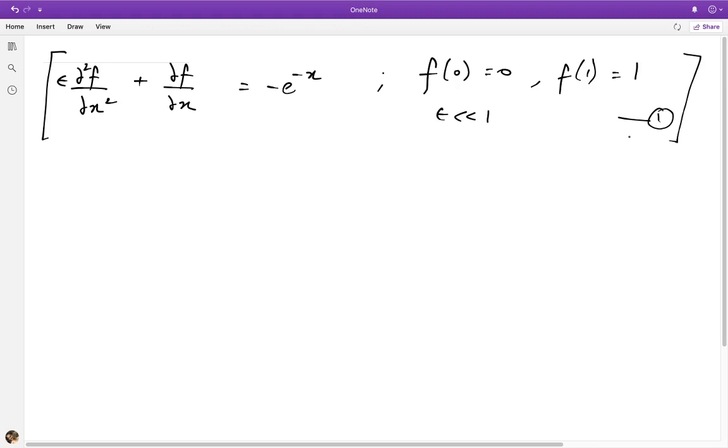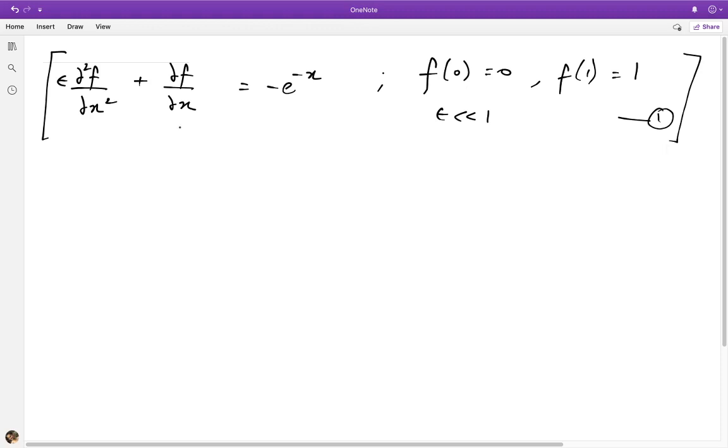So now already from your previous experience, by simply seeing epsilon multiplying the highest order derivative in the problem, it's clear that this will be a singular perturbation problem, right? Because if we take epsilon to 0, the zeroth order problem is going to be only first order, and therefore there will be no way to satisfy both the boundary conditions. So clearly the solution that we get by simply setting epsilon to 0 in equation 1 is only valid in part of the domain, and then near the boundary that we cannot satisfy with that solution, we would have to do a boundary layer analysis. And then ultimately we have to match those solutions, which is the whole point of this problem.